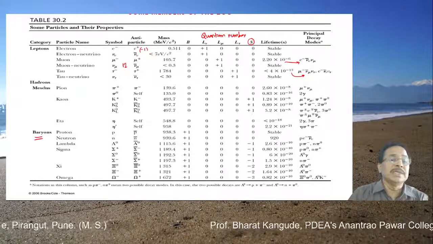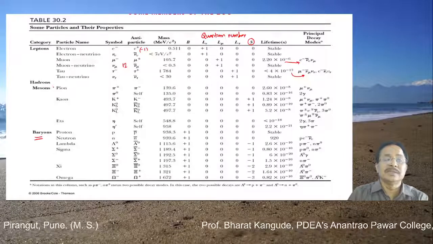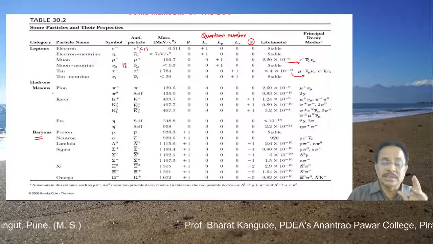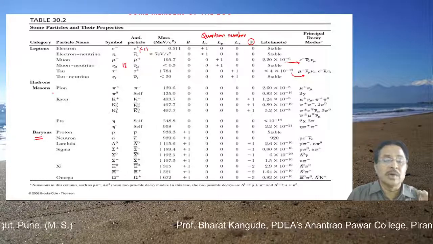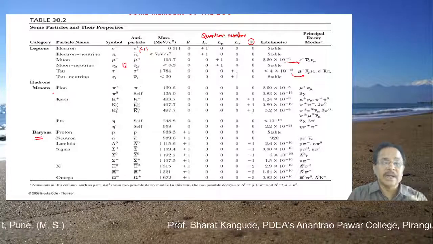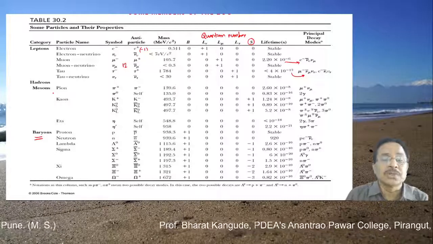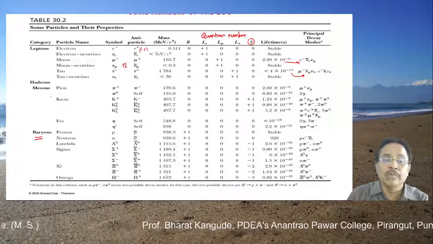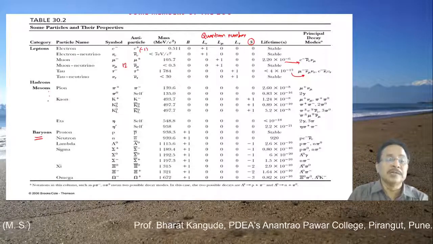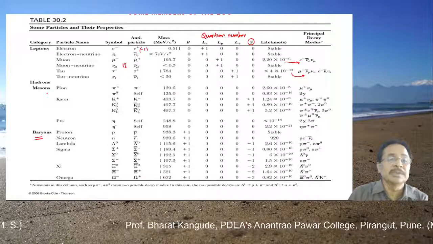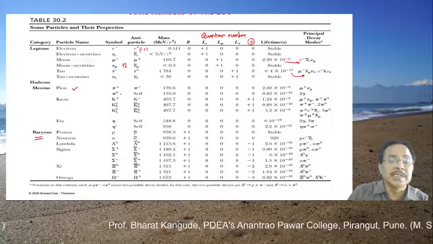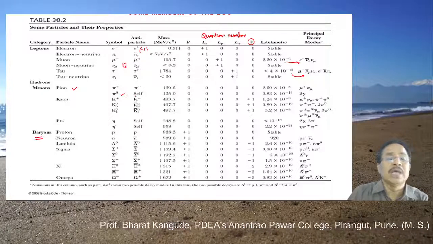Second, as we have seen, hadrons. Hadrons are the elementary particles which undergo strong interaction. The particles which interact with each other by way of strong interaction are called hadrons. Hadrons are classified into two groups. Mesons have intermediate masses, less than baryons. Here the members are pi plus, pi minus, and pi 0, which is its own antiparticle.